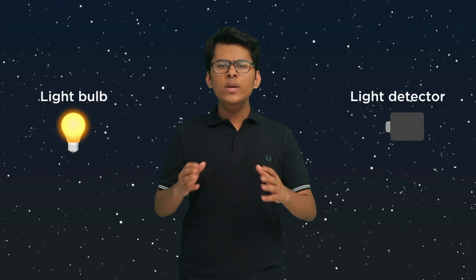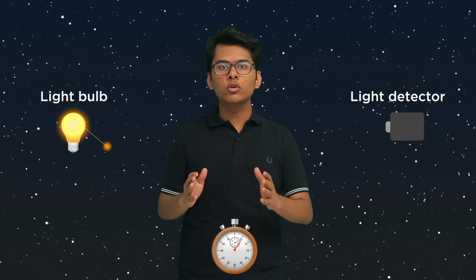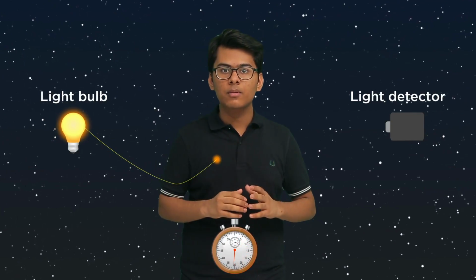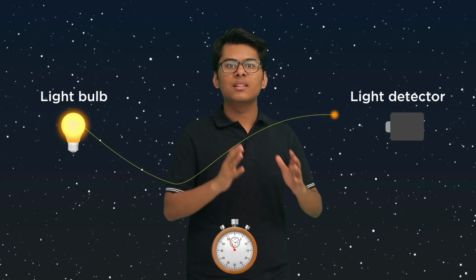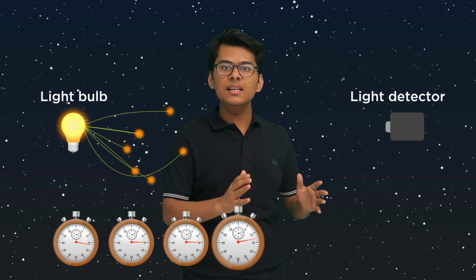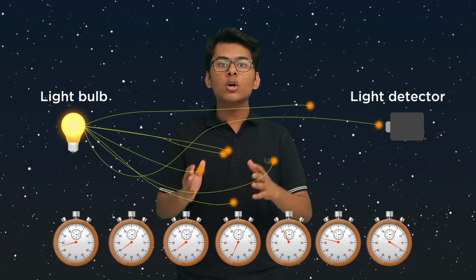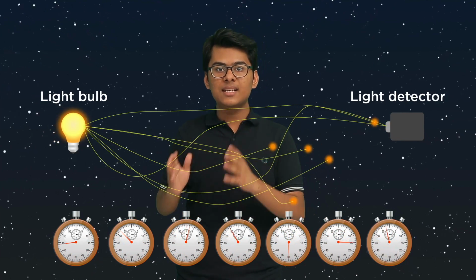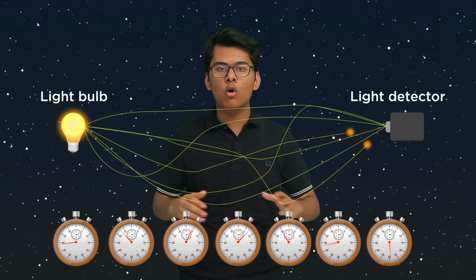Now let's say we want a photon to travel from a light bulb to a light detector. Now we start the stopwatch at the time the photon is emitted from the light bulb, and we stop the stopwatch at the time it is detected by the light detector. But if we do this consistently for the different paths a photon can take to reach the light detector, then we will find surprising observations.